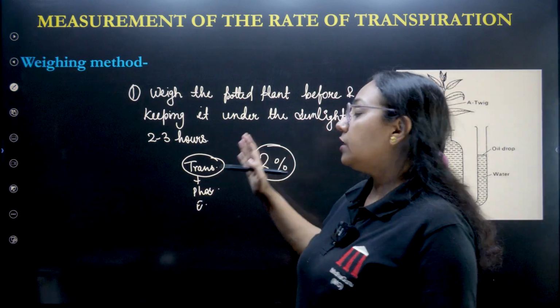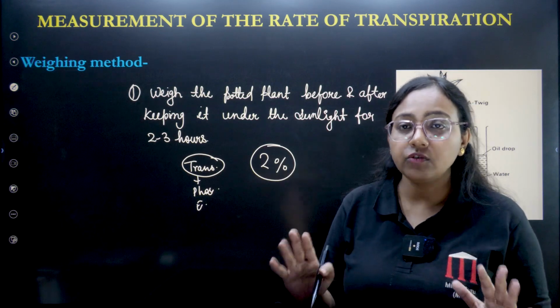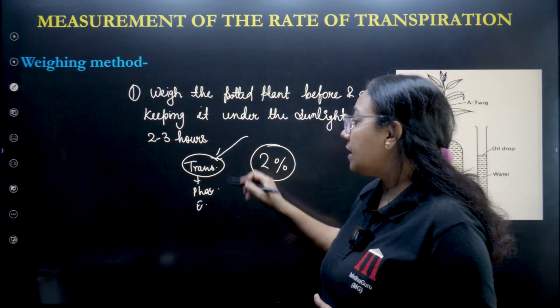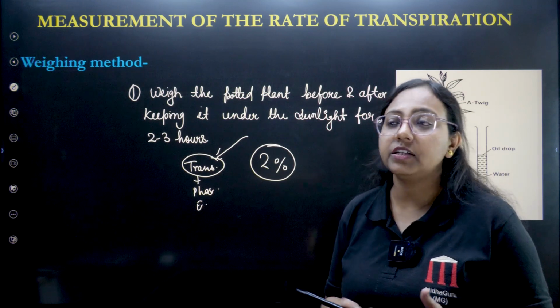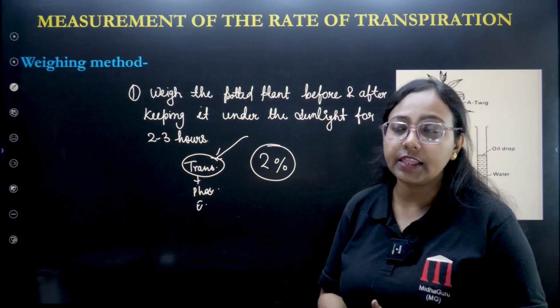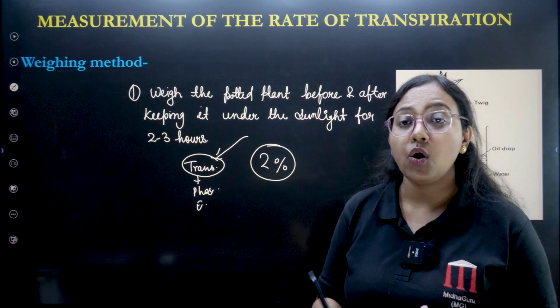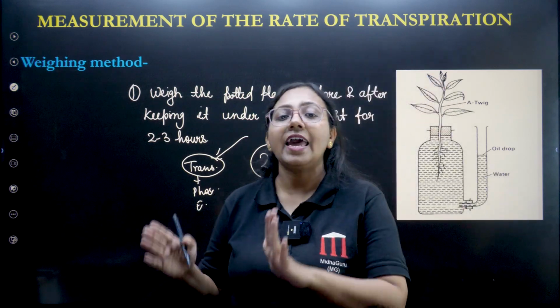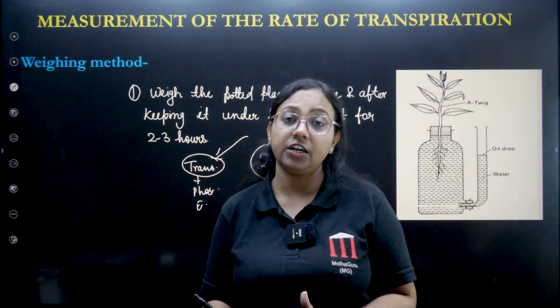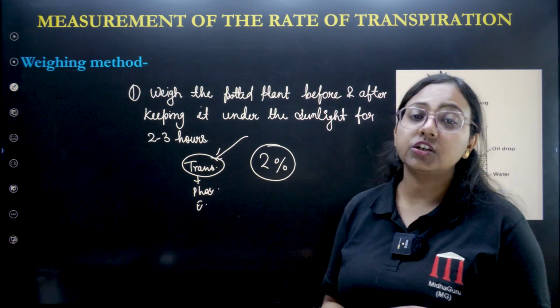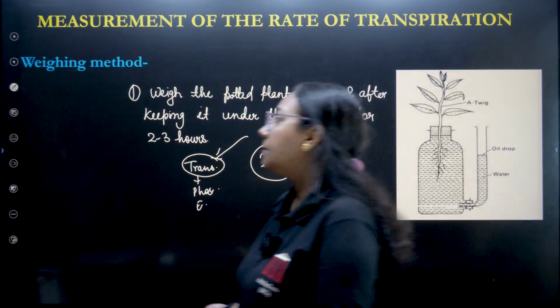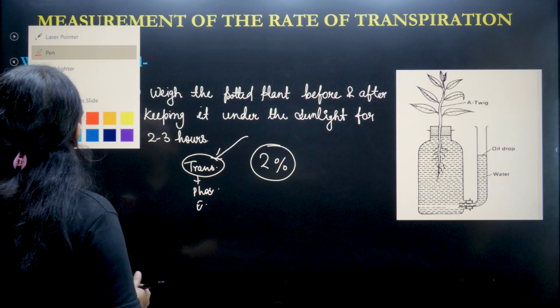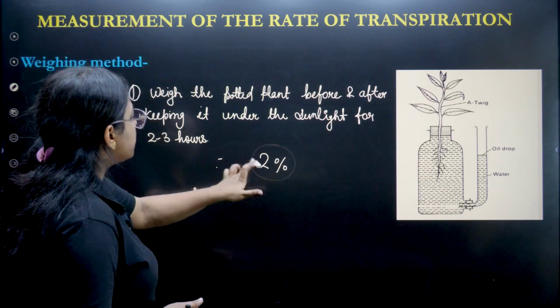So basically whatever loss amount we get, it is majorly of transpiration. So only 2%, 1% will leave here and there. Rest everything is transpiration. So actually we are not going to get the exact amount of transpiration that has taken place, but almost we can find out, we can measure. Okay, this is the first one, right? Now let's see the second one.